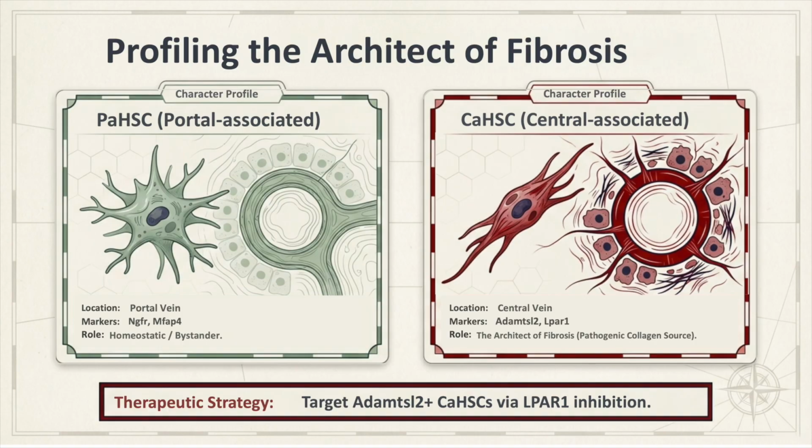Profiling the architects of fibrosis, portal-associated HSCs, PA-HSCs, are homeostatic bystanders marked by NGFR and MAFA4. Central-associated HSCs, CA-HSCs, located near the central vein and marked by ADAMTSL2 and LPAR1, are the primary pathogenic collagen sources. Our therapeutic strategy focuses on targeting these ADAMTSL2-positive CA-HSCs via LPAR1 inhibition.